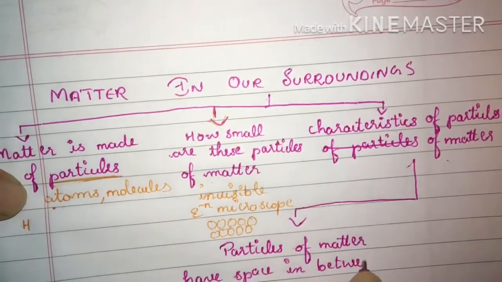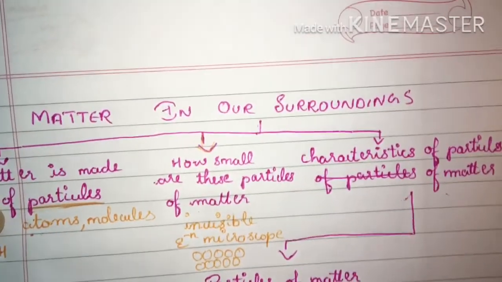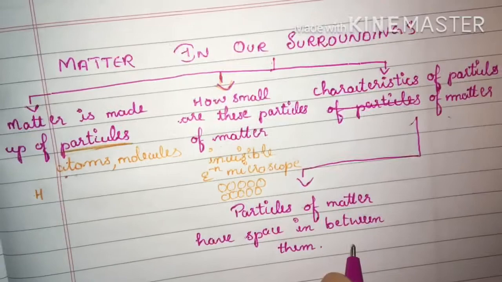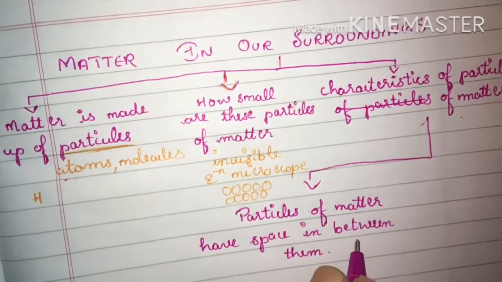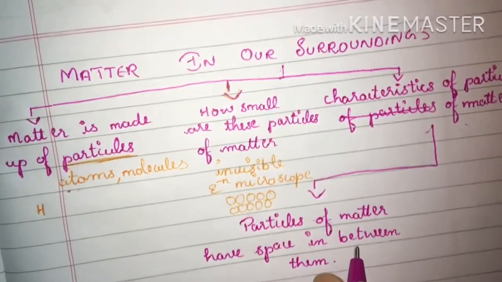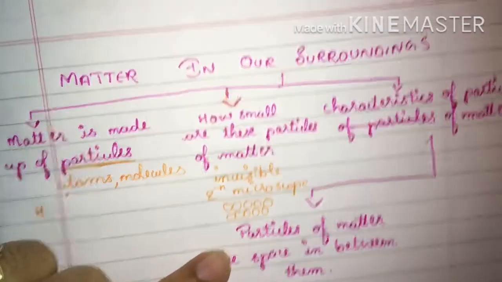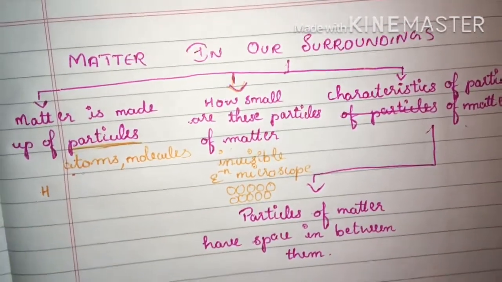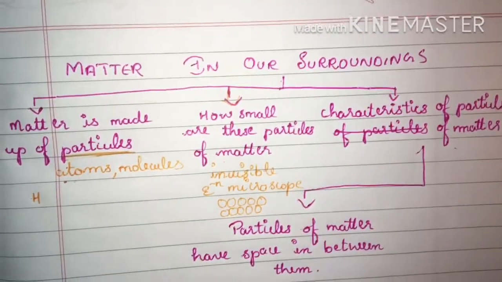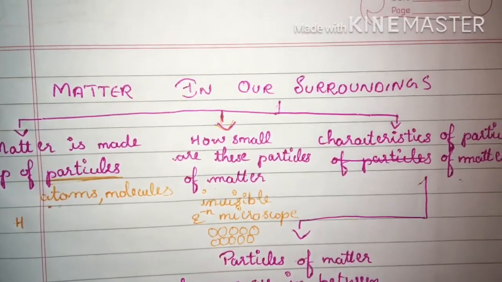You have studied the various states of matter like solid, liquid, as well as the gaseous form. There are other forms like plasma, which you will be studying in higher classes. Let us examine how particles of matter have space in between them in solid, liquid, and gaseous substances.